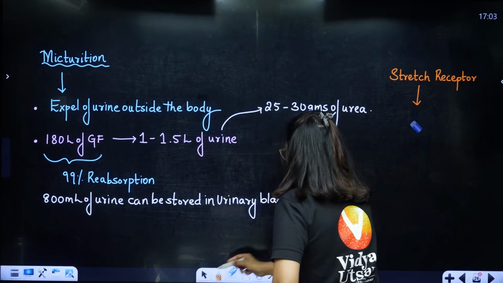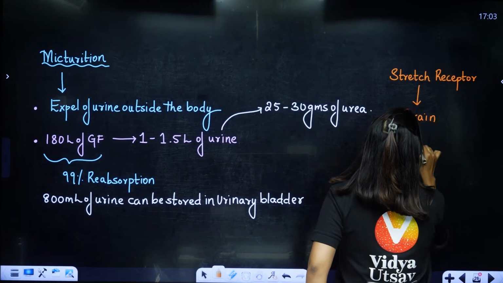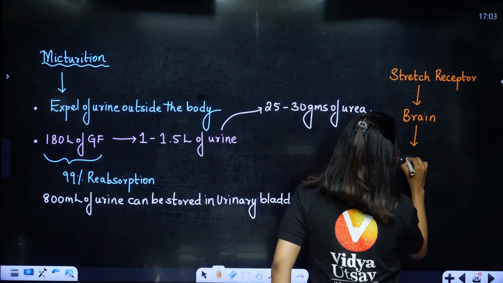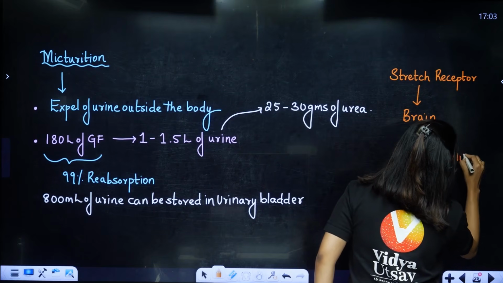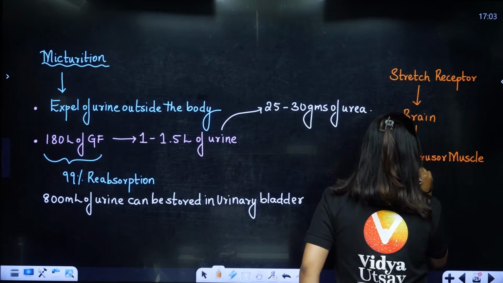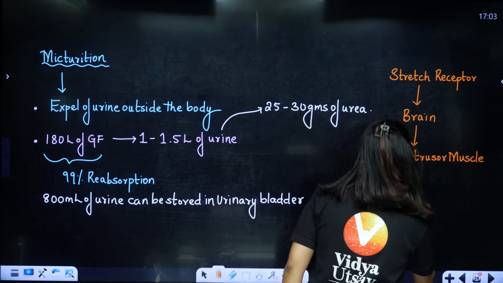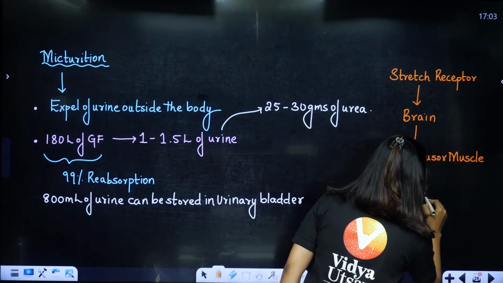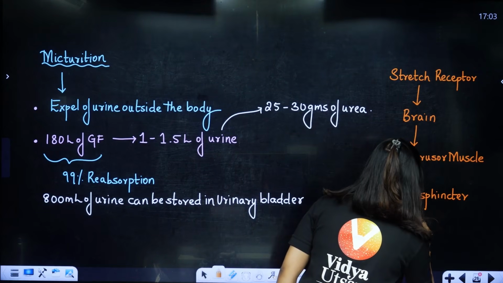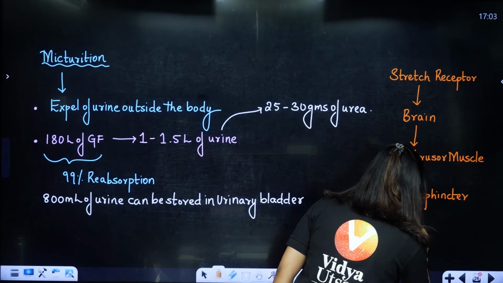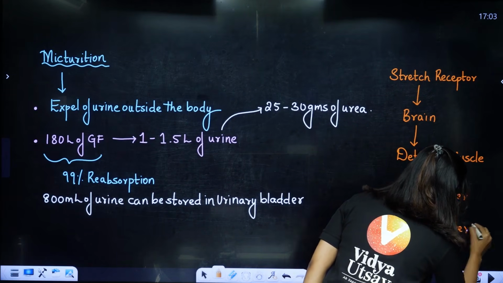They don't know what to do. None of the organs know what to do. So the brain will send a signal, and the detrusor muscle on the urinary bladder will start its contractions. As the contractions happen, the internal sphincter will open, which is not in our control. Then, on our knowledge, the external sphincter will open, students, and once the external sphincter opens, obviously micturition will happen.